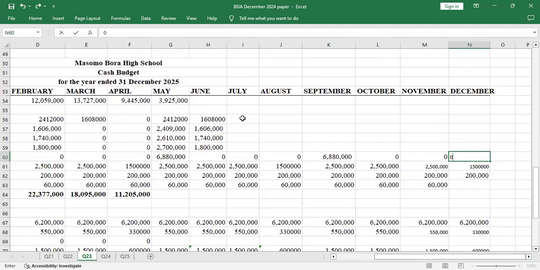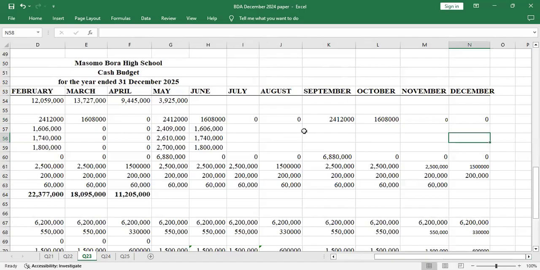In July and August we won't have school fees, so we'll have 0 because you have paid all in May and June. But when we get to September, that's a new term, so we'll again pay school fees. We'll pay the amount that was paid in May because the school fees did not vary, they give us a standard figure. I'll copy that and drag for the month of October because it was being paid in installments. Then November, no payment, and December also no payment.